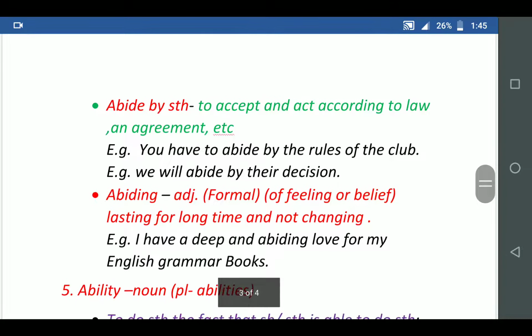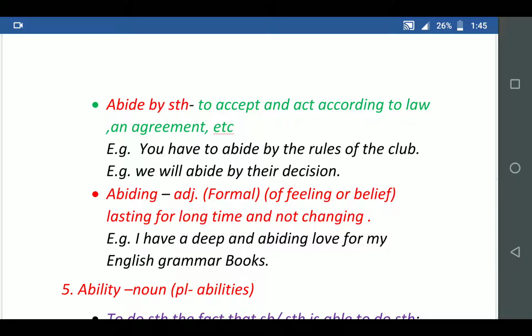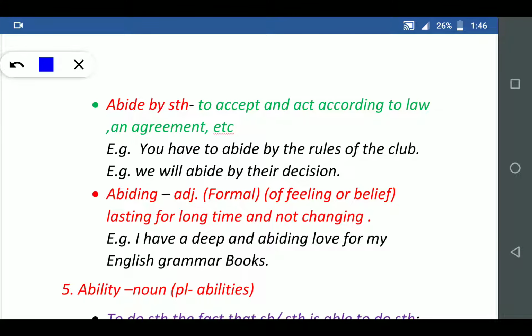Next, the idiomatic phrase abide by something means to accept and act according to a law or agreement. Example: You have to abide by the rules of the club. You have to abide by means to agree with our law. So abide by means agree with.